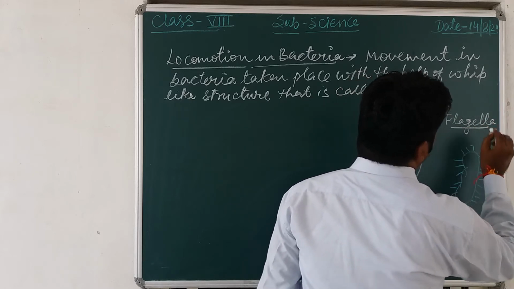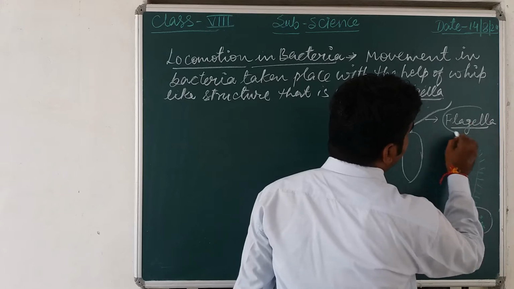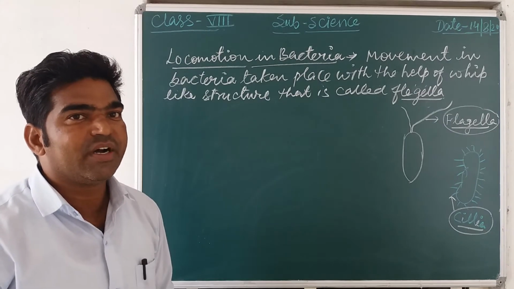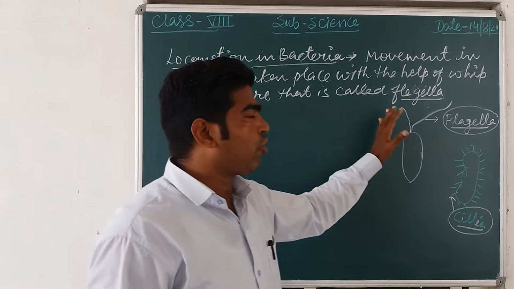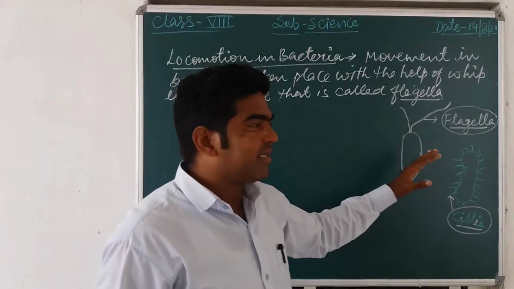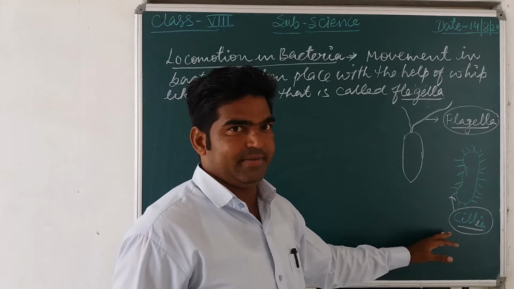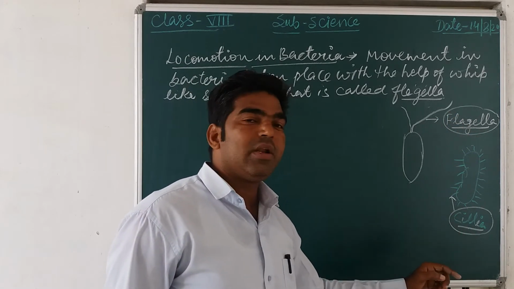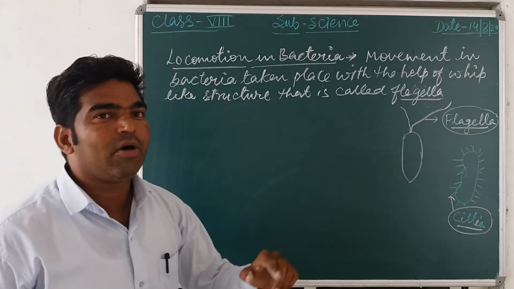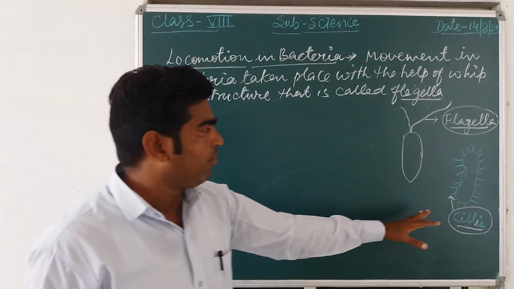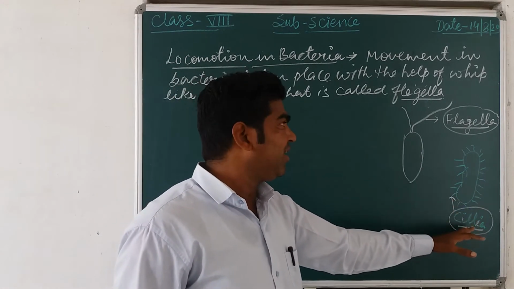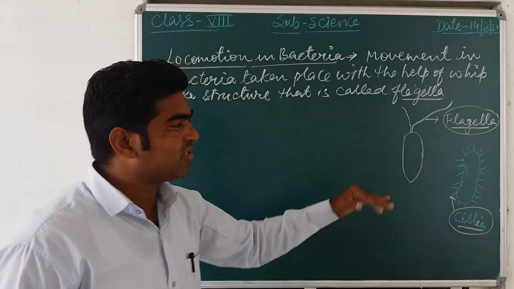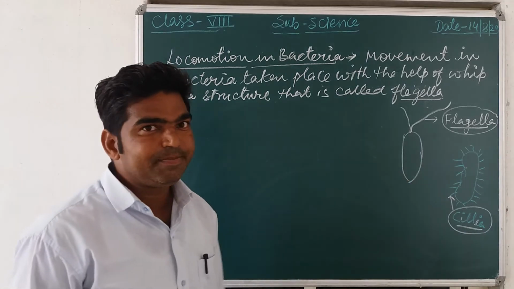So both flagella and cilia have the same function, they help in locomotion or movement. But the structure is different. Flagella is a long whip-like structure, while cilia are smaller finger-like projections on the body of the paramecium. Cilia are many in number, but flagella are one or two in number. So this is also a difference between the flagella and the cilia.